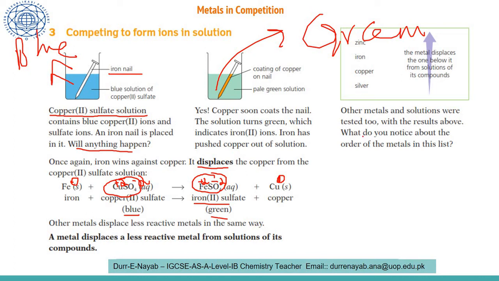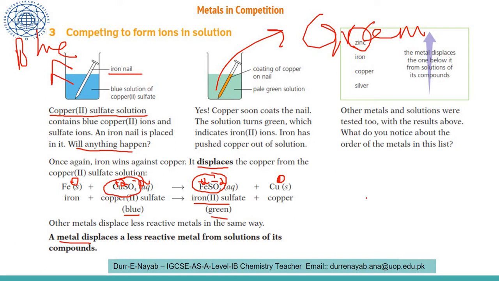Other metals and solutions were tested too, with the result above. What do you notice about the order of the metals in this list? This gives us an idea that zinc is the most reactive. A metal displaces a less reactive metal from a solution of its compound.